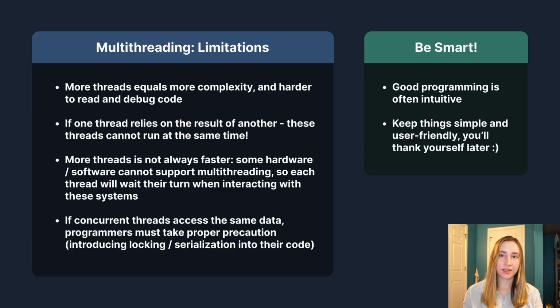Although, multithreading doesn't always improve a program. In many cases, more threads equals more complexity, and harder to read and debug code. If one thread relies on the result of another, these threads cannot run at the same time. And more threads is not always faster. If concurrent threads access the same data, programmers must take proper precautions as well.